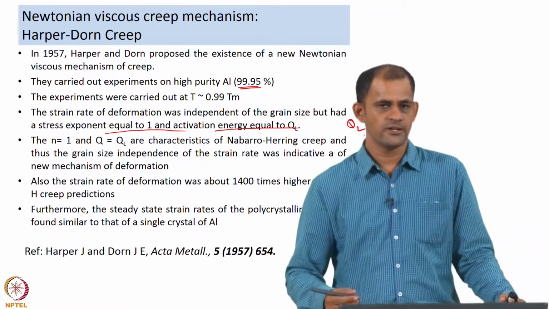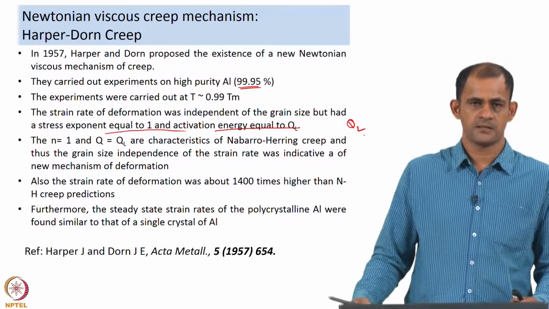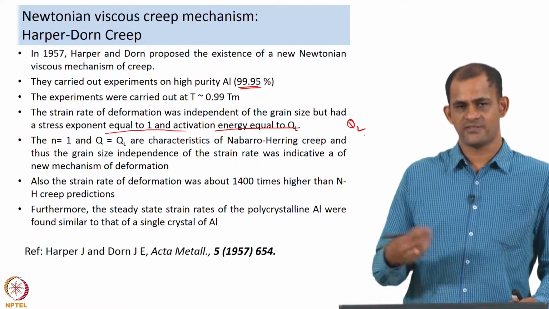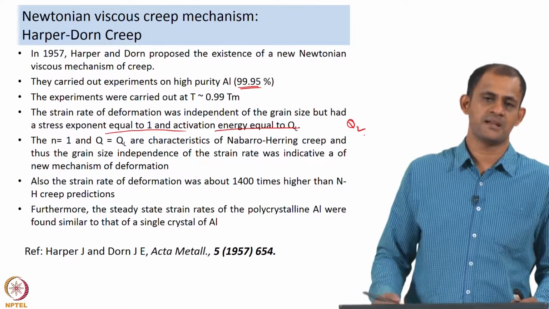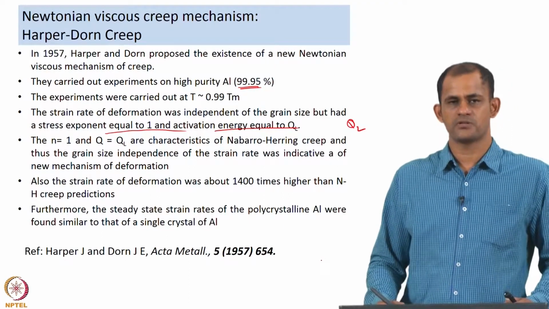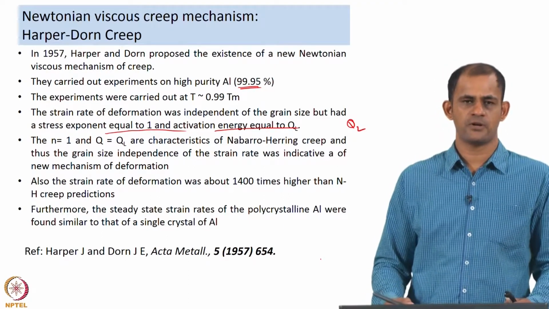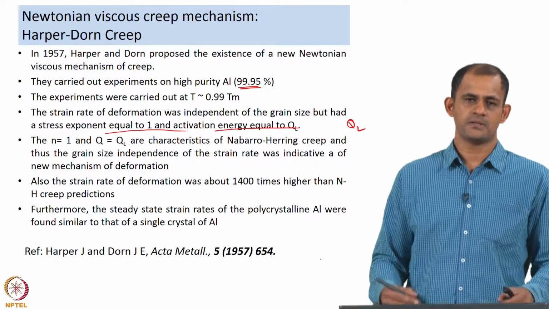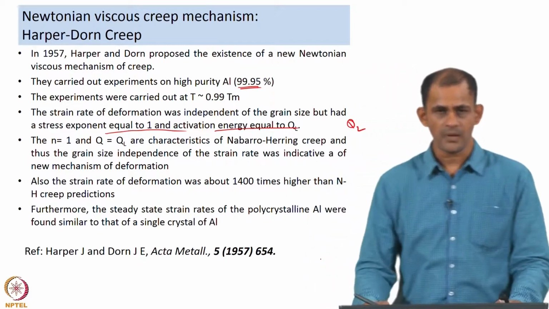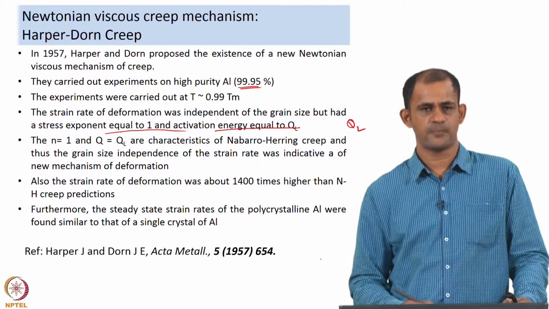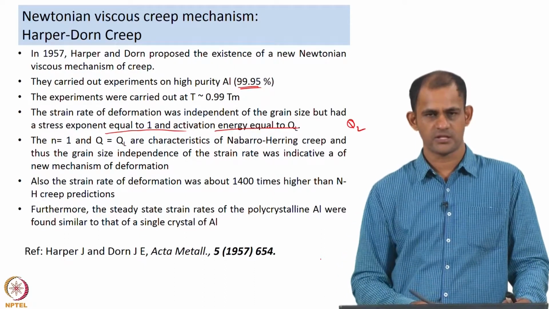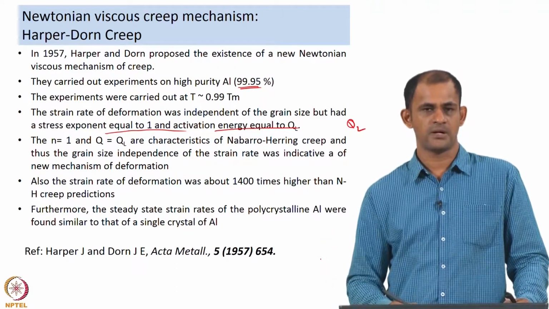However, what was baffling to Harper and Dorn was the grain size independence of the strain rate, because if it was Nabarro-Herring creep, then the grain size exponent would be 2. The fact that there was no dependence on the grain size was baffling, and they realized that perhaps they were looking at a new mechanism of deformation. And just to validate their point, they compared the strain rate of deformation that they achieved with their study to the Nabarro-Herring creep predictions.